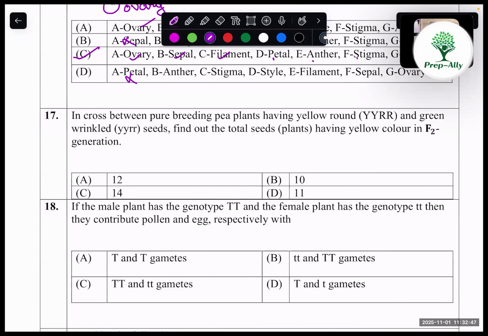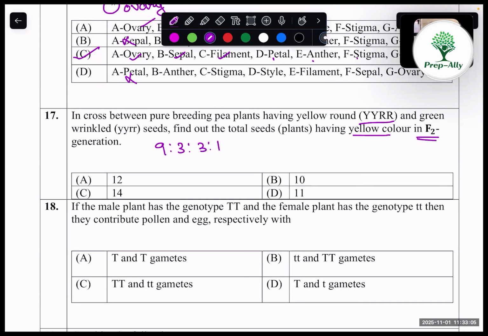Then in a cross between pure breeding pea plants having yellow round and green wrinkled seeds, find out the total seeds having yellow color in F2 generation. So we know that in a dihybrid cross, the phenotypic ratio is 9:3:3:1.